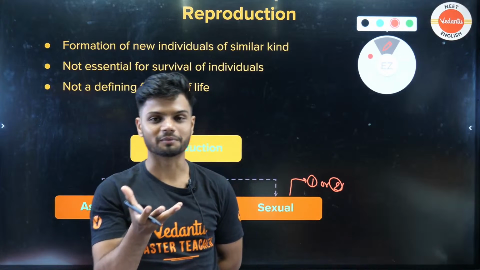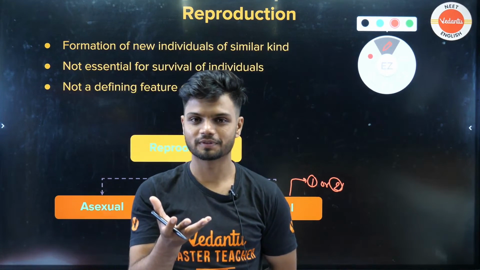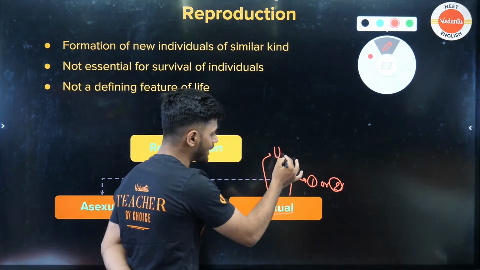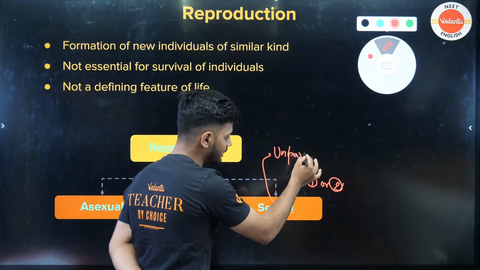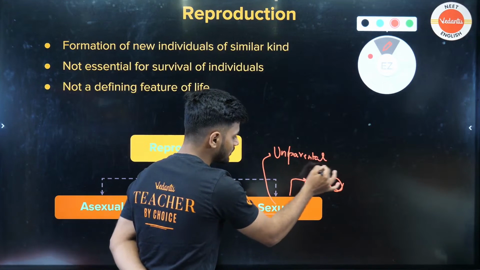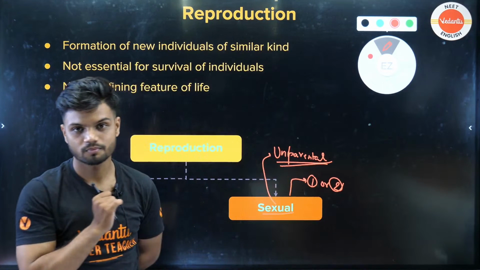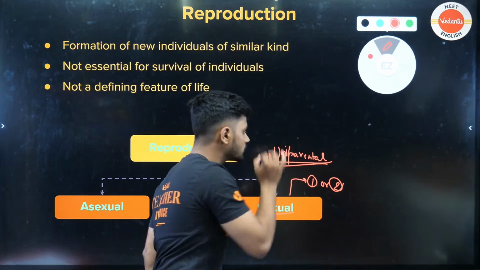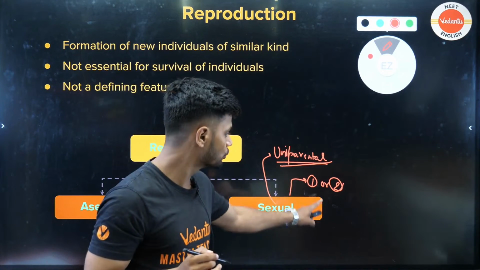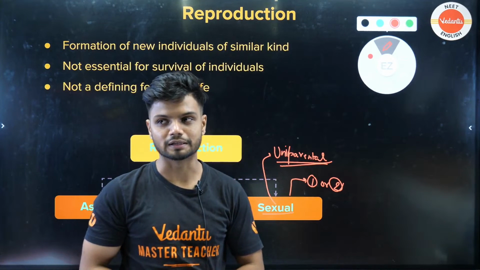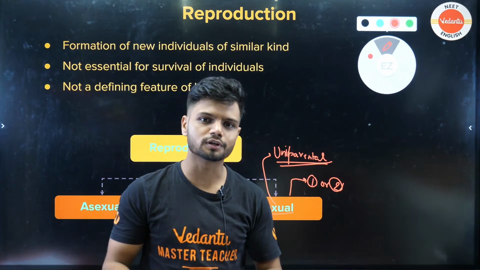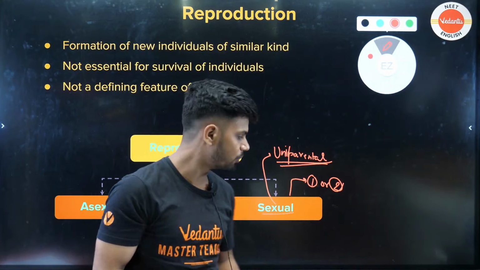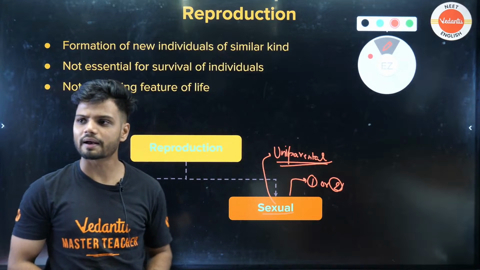This is where the concept will come. Let me tell you one thing now. Sexual reproduction can also be uniparental. This is what they don't teach you. Not just two parents, it can also be uniparental. Now you might be asking, how, sir? I have never in my life heard about sexual reproduction with a single parent.